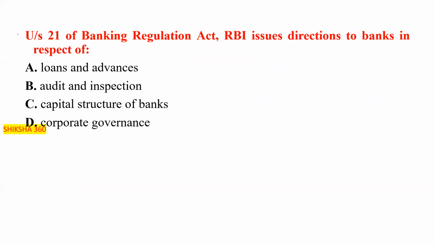Here is a question. Under section 21 of the Banking Regulation Act, RBI issues direction to the banks in respect of loans and advances, audit and inspection, capital structure of the banks, or corporate governance. What is the correct answer? Option A is the correct answer, that is loans and advances.